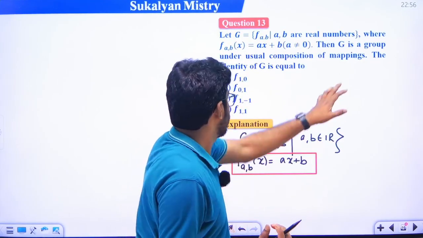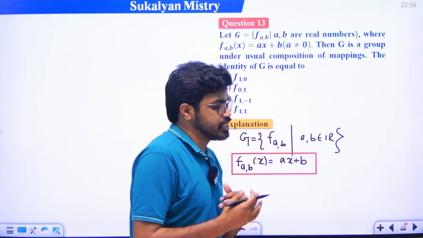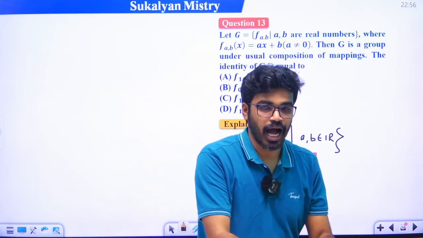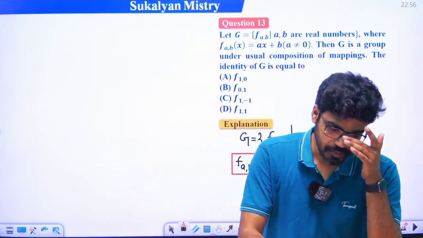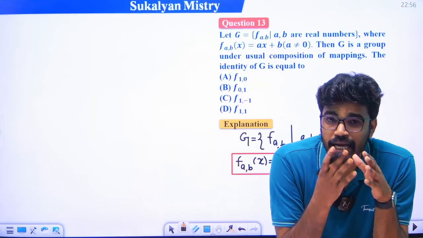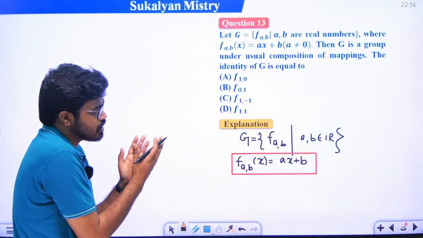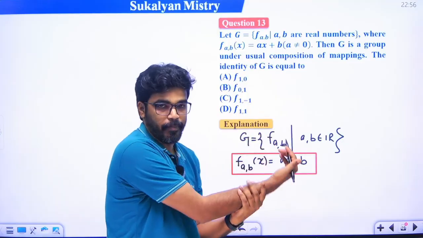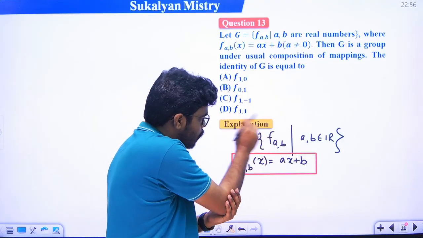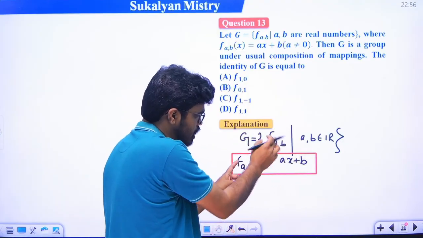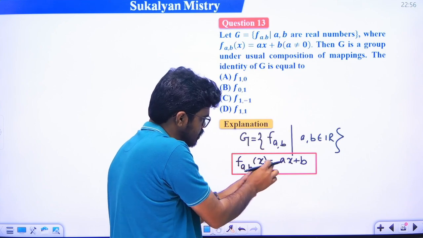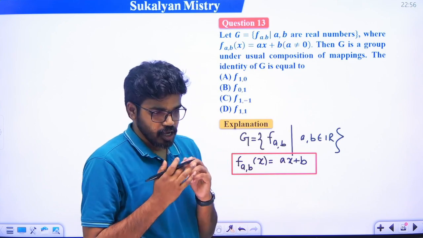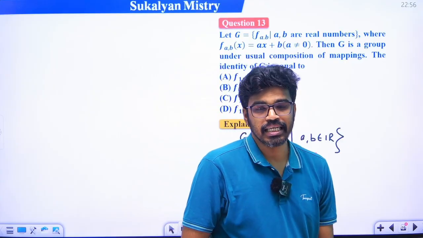We have to find the identity element. Basically the set of the group is a mapping. This function f a comma b is defined by f a comma b of x is equal to ax plus b. So we have to find the identity element.